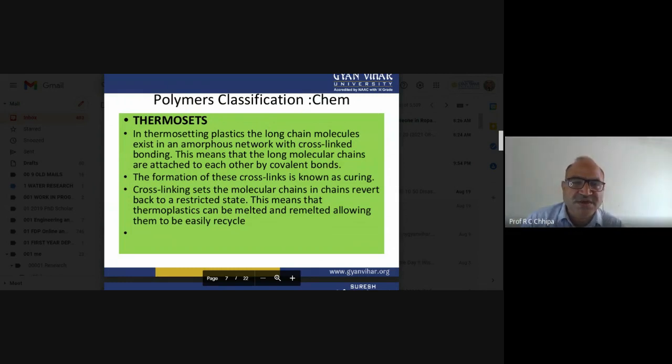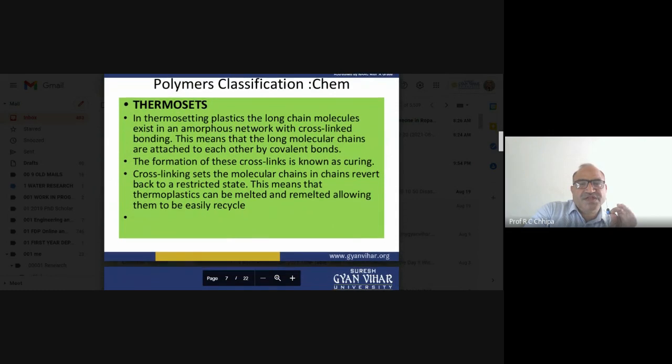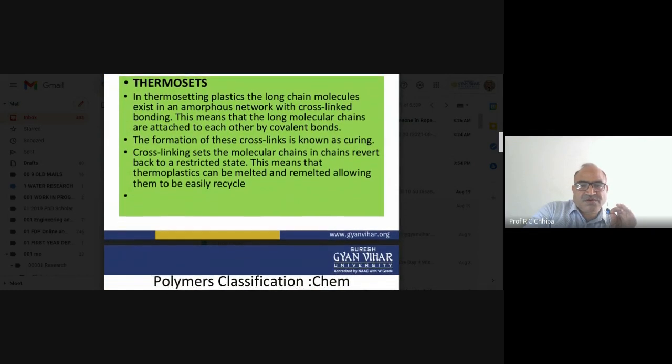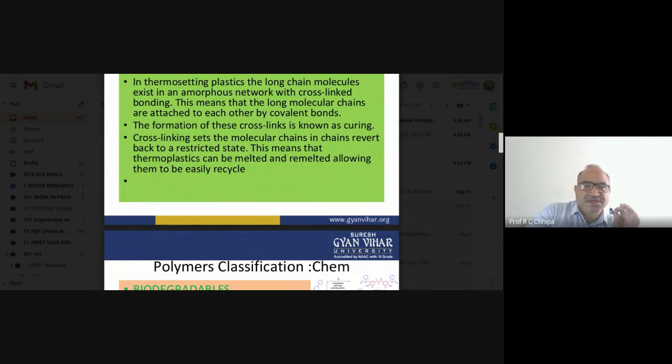In thermoset plastics, the long chain molecules exist in an amorphous network with cross-link bonding. This means that long molecular chains are attached to each other by covalent bonds. This covalent bond formation and cross-linking is known as curing. Cross-linking sets the molecular chain, which reverts back to the restricted state.